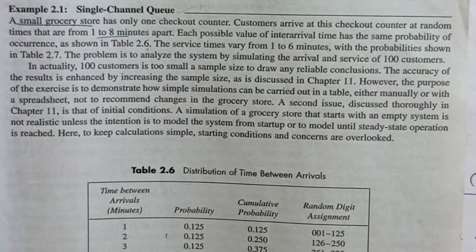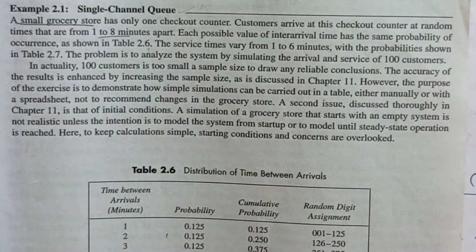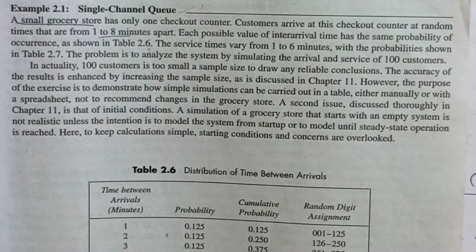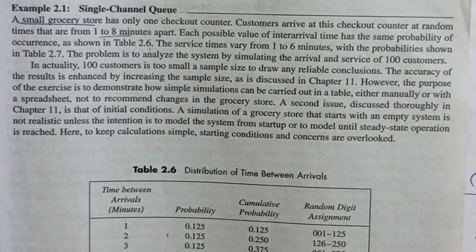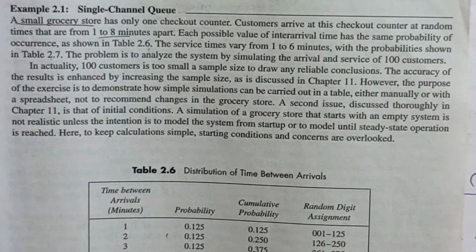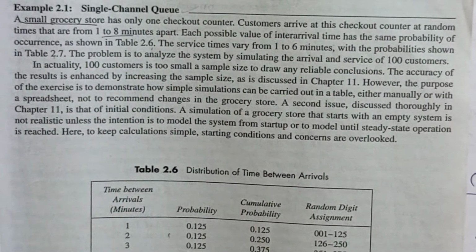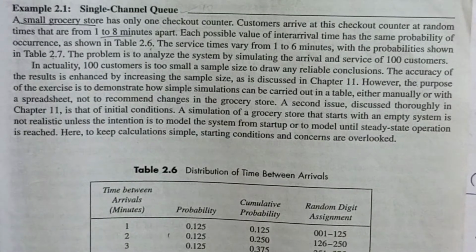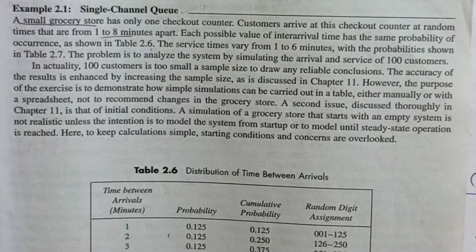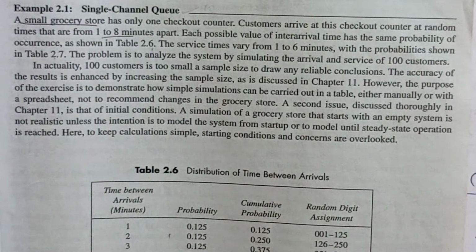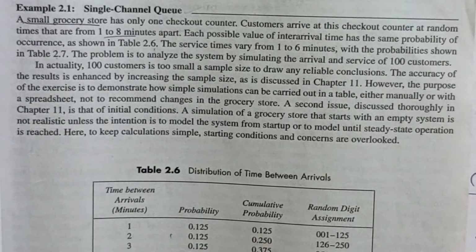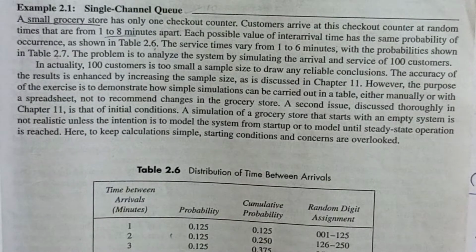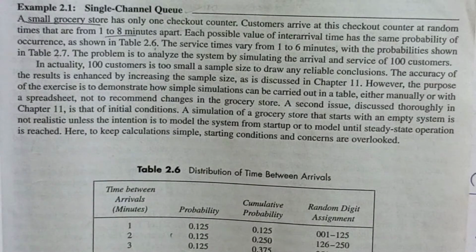Here it is given that customers arrive at this checkout counter at random times that are from 1 to 8 minutes apart. That means for the customers arriving at this checkout counter, the random numbers will be given in the question. We'll see what those random numbers are. The random times are from 1 to 8 minutes apart, meaning 1, 2, 3, 4, 5, 6, 7, 8.